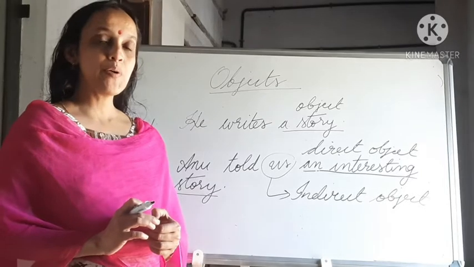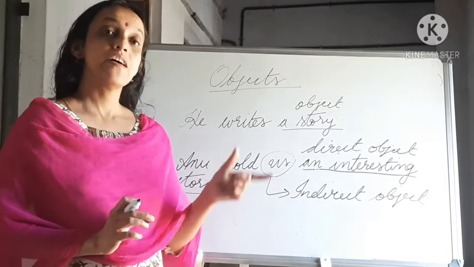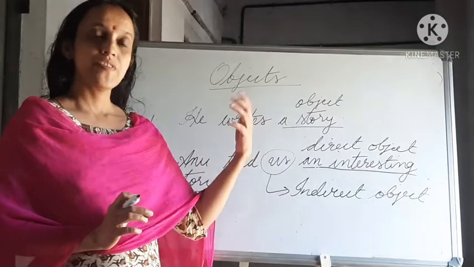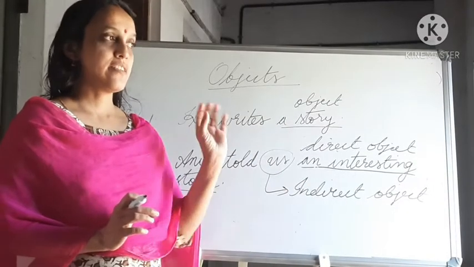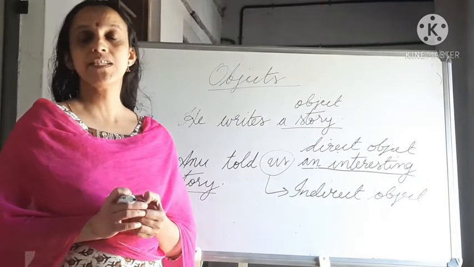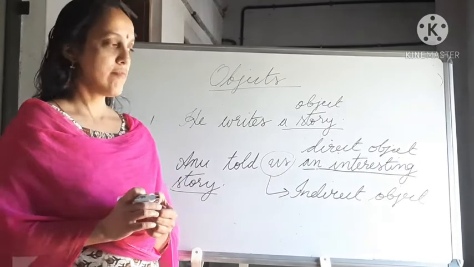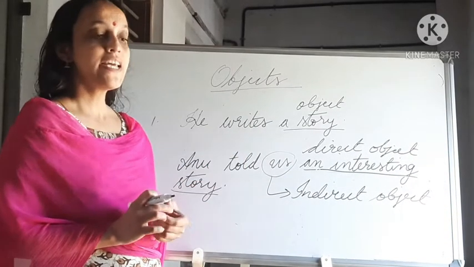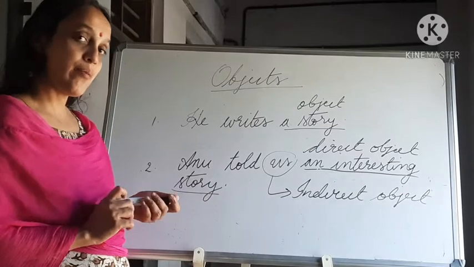I told you a transitive verb has objects, so that is why it is transitive, and a verb that does not have an object is an intransitive verb. And here two types of objects are there, direct object and indirect object. I hope all of you understood all these things.